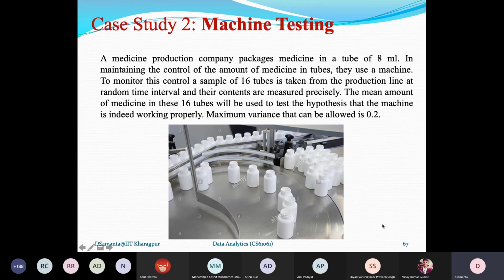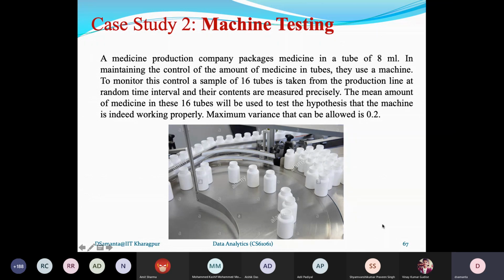But in that case, I should consider how much tolerance I can allow. So for 8 milliliter, whether 8.001 is tolerable or 7.999 is tolerable, or even 8.1 is tolerable or 7.9 is tolerable, that is actually my jurisdiction, so I will decide it. Now to test this hypothesis, definitely I need some samples.